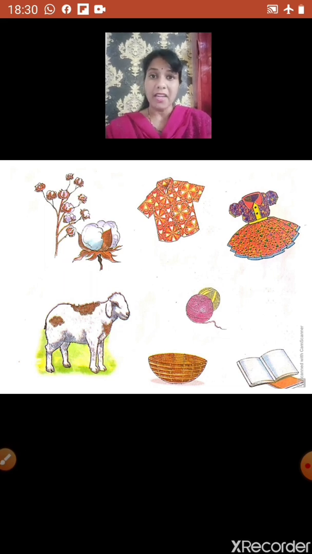We also make baskets, mats, and the materials needed for making baskets and mats, we get from the environment. We make use of books also. We use them for different purposes, and the material required for making books is also obtained from the environment.